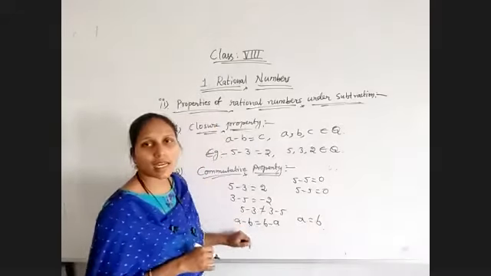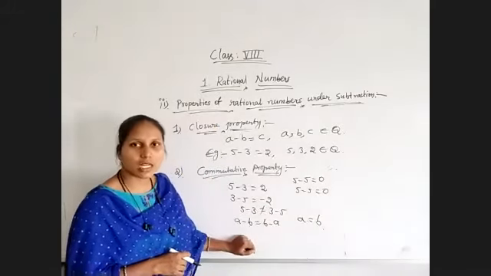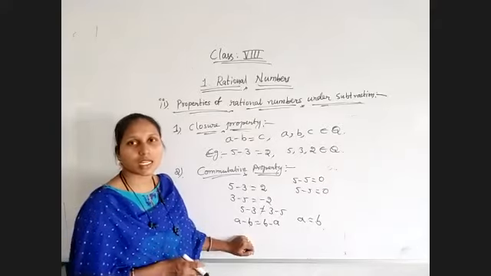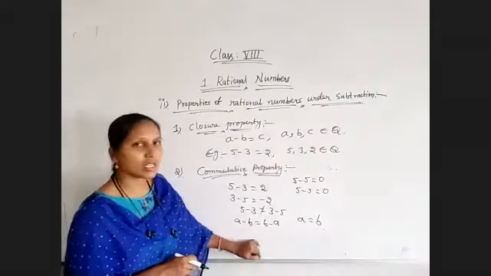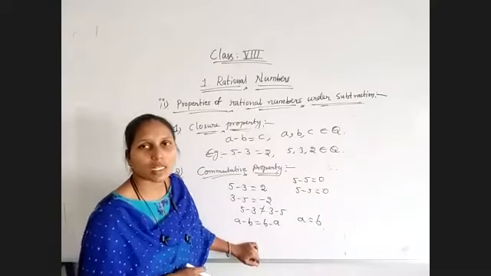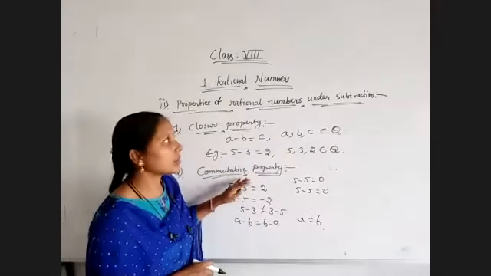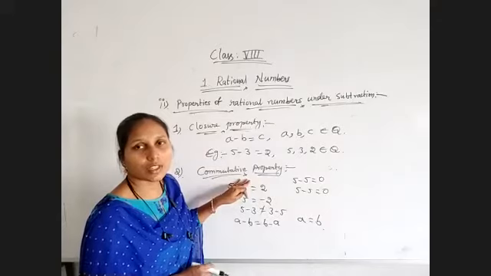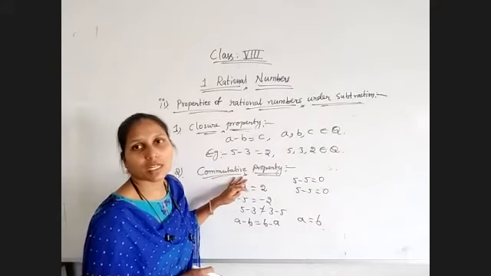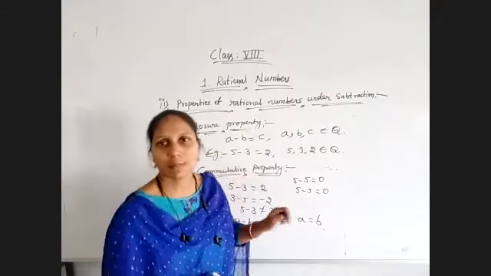That means both the given rational numbers are equal. In that case, it will be possible. But in other cases, it will not be correct for subtraction of rational numbers. The commutative property is not suitable for rational numbers under subtraction.